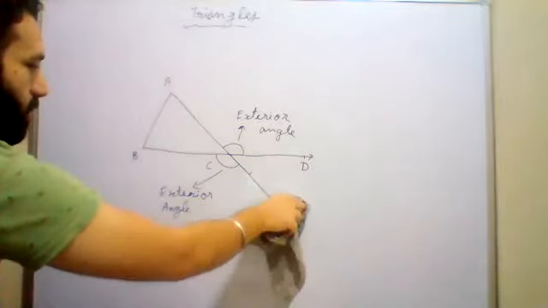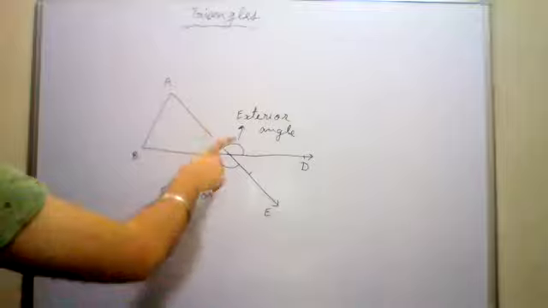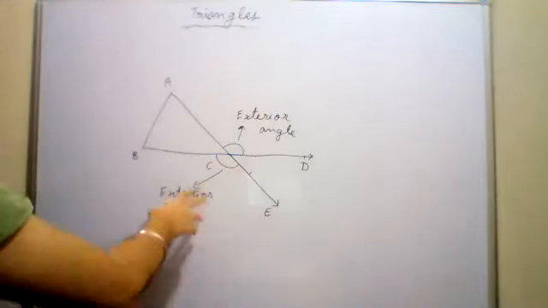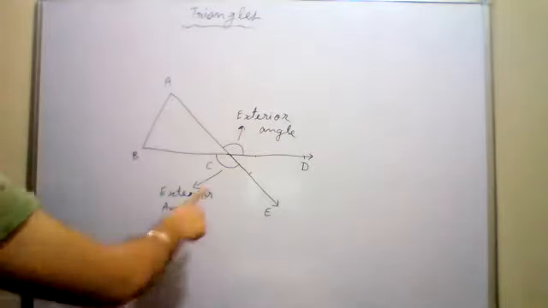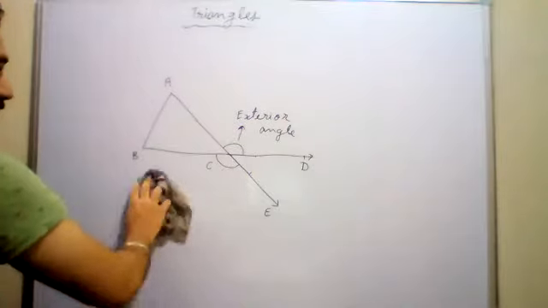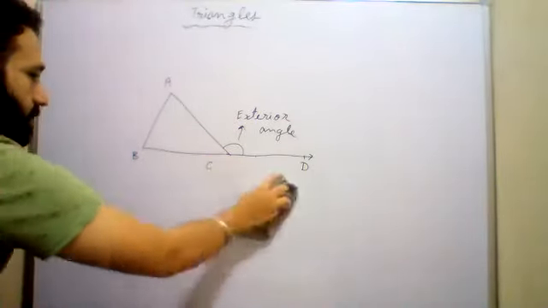Okay, now one more thing. Because these two exterior angles are same, it is counted as one. So this is only one exterior angle because they are same. तो इनको दो अलग-अलग angles नहीं करेंगे. This is only one angle. Okay, so one angle on one side of the triangle. एक side में एक angle हो गया.